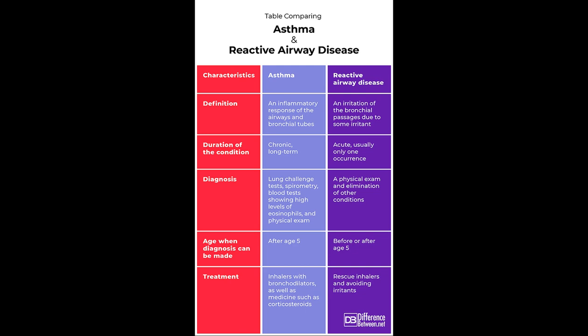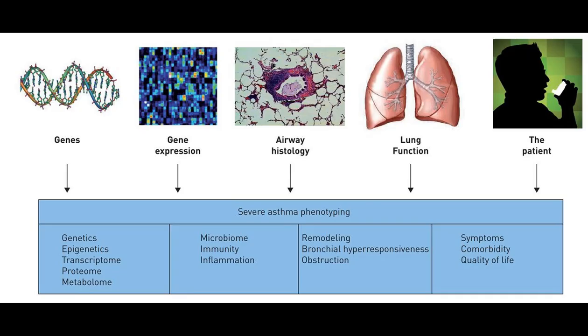Onset of symptoms, sudden versus gradual. Asthma is typically characterized by chronic inflammation leading to airway hyperresponsiveness that can cause symptoms like wheezing, shortness of breath, chest tightness, and coughing. These symptoms can develop over time and vary from mild to severe episodes known as asthma attacks. Conversely, reactive airway disease, RAD, often refers to a transient condition with similar symptoms but is usually triggered by an acute event, like a respiratory infection.